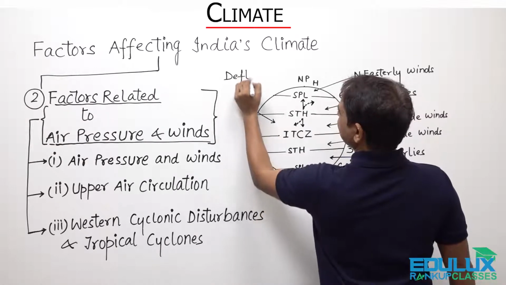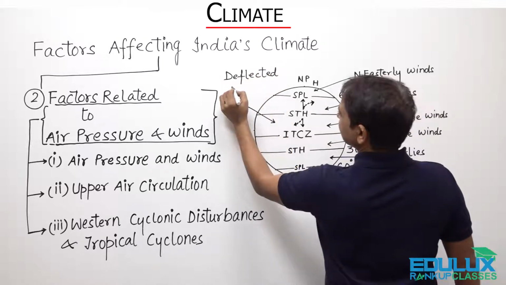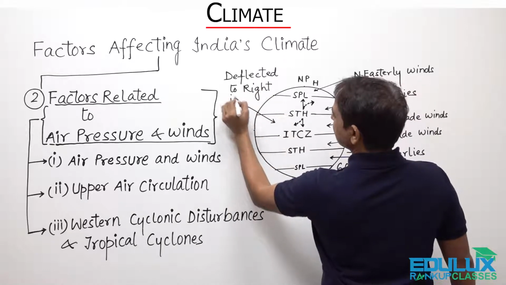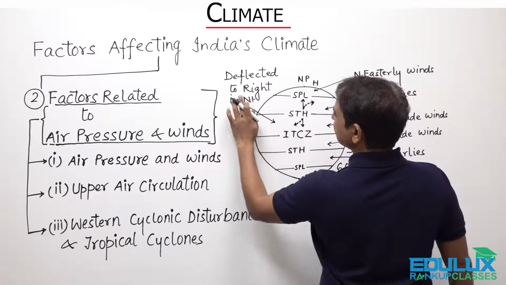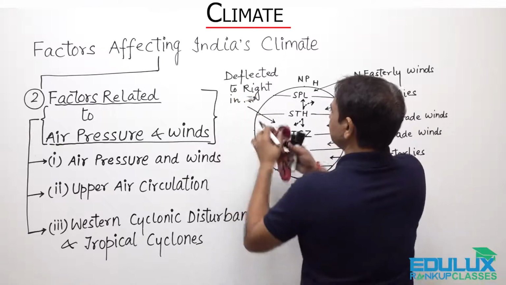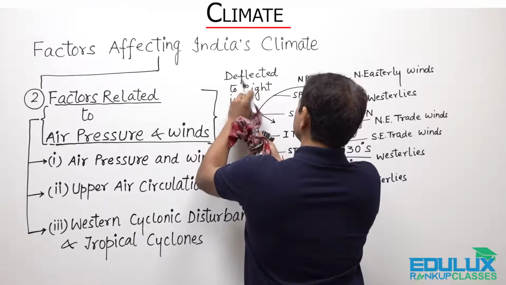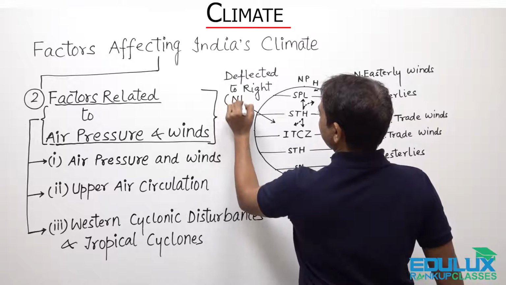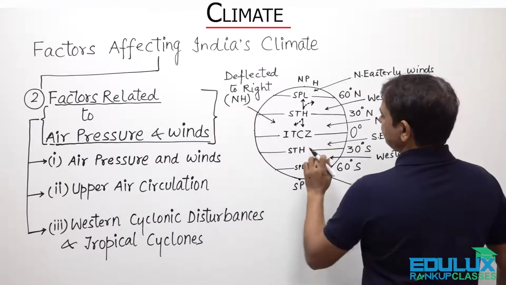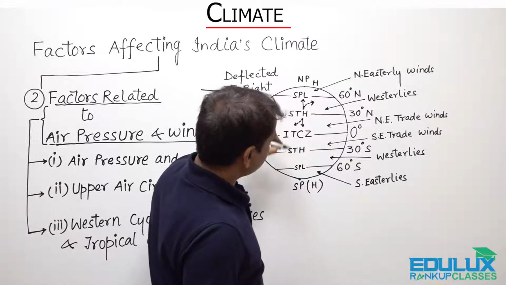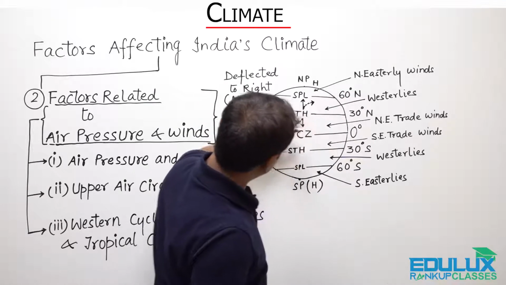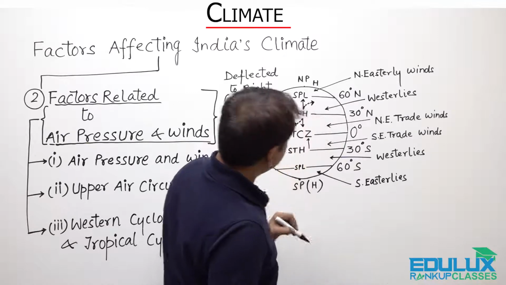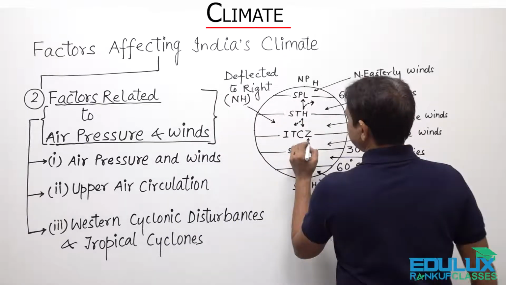So winds are deflected to the right in the northern hemisphere, and to the left in the southern hemisphere. How? You can see, children, what I am making here. If the direction is this, then the wind will deflect to their left.